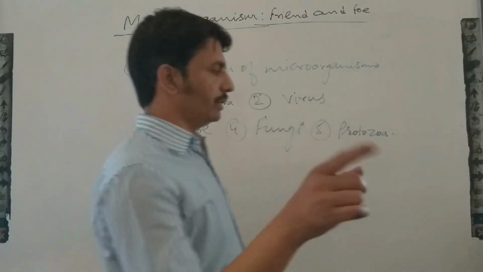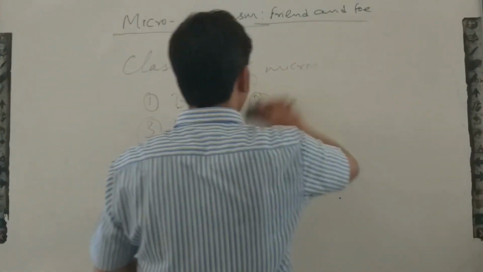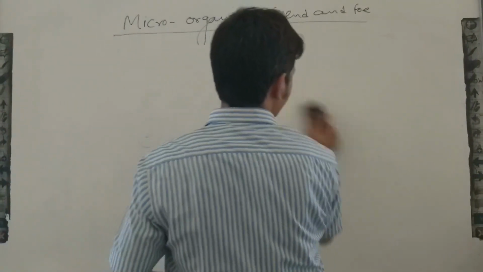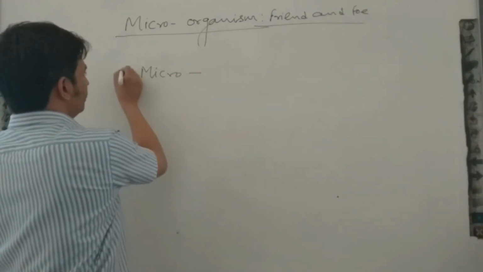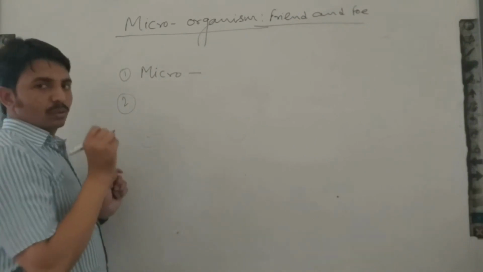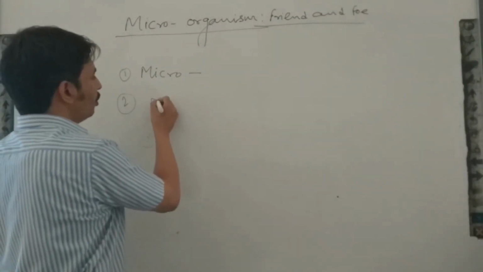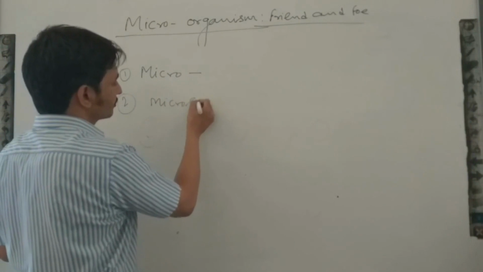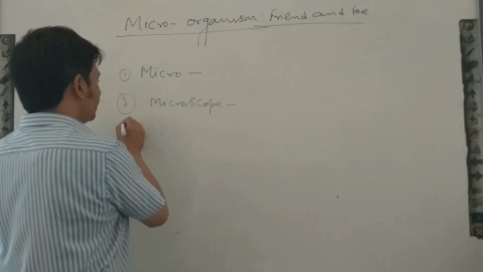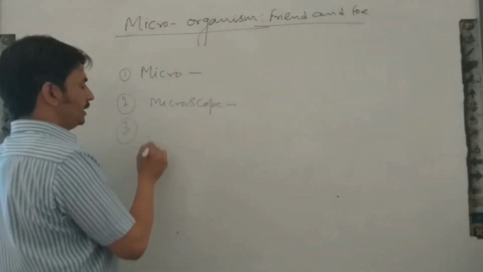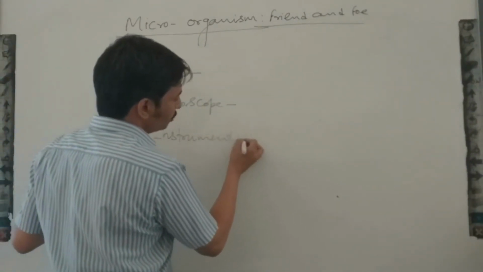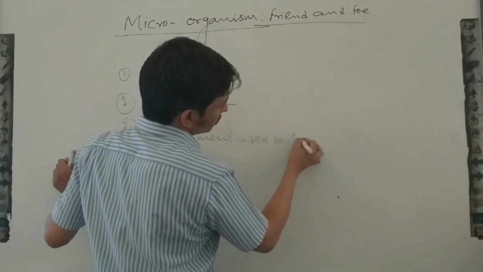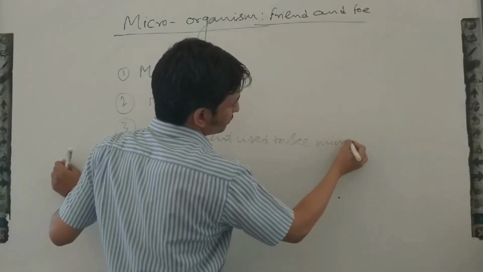So we will discuss the first category of microorganisms. Before that, we have to try to give answers to some questions. What is the meaning of micro? Second question: who gave the name microscope, the instrument which is used to see microorganisms?